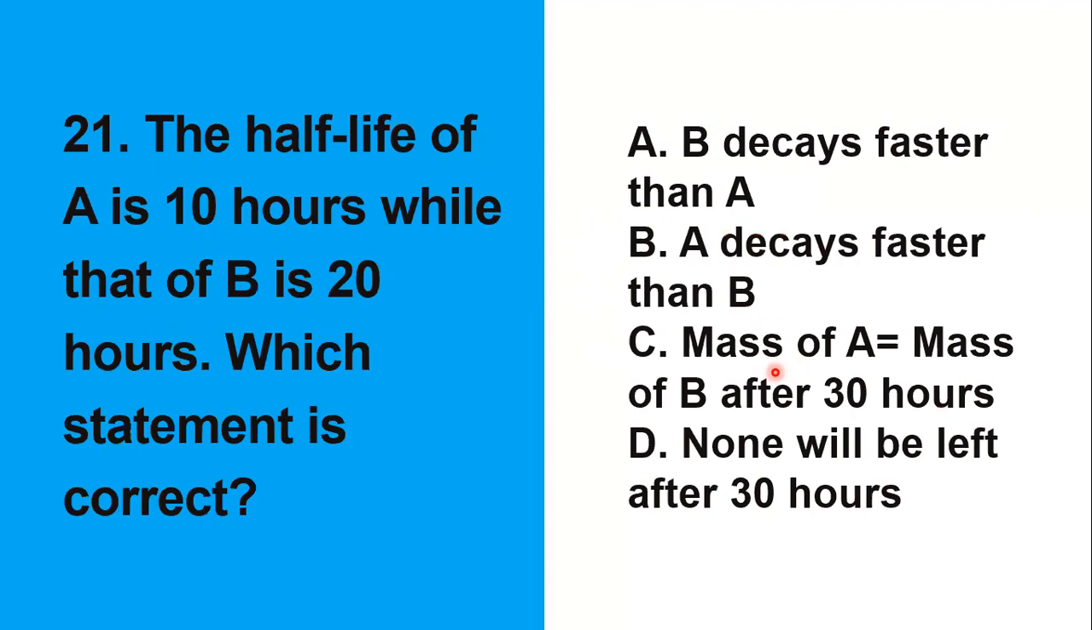21. The half-life of A is 10 hours while that of B is 20 hours. Which statement is correct among the choices? So, we are talking about half-life. Ang isa po, may 10 hours. Ang isa is may 20 hours. Siyempre, the lower your half-life is, the faster na magdedecay. So, therefore, letter B po yung sagot dito. A decays faster than B.